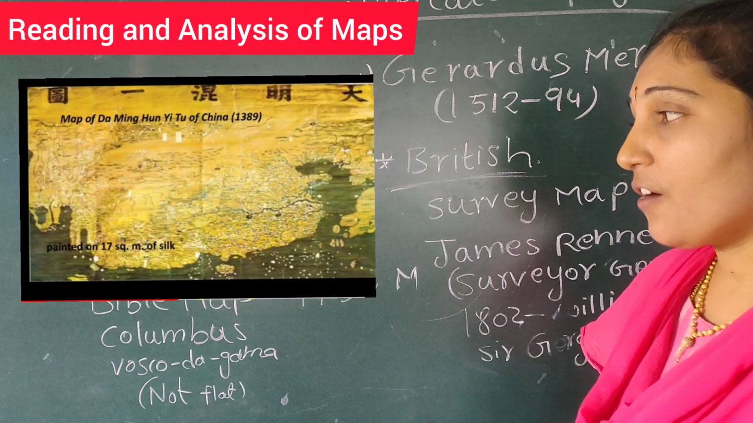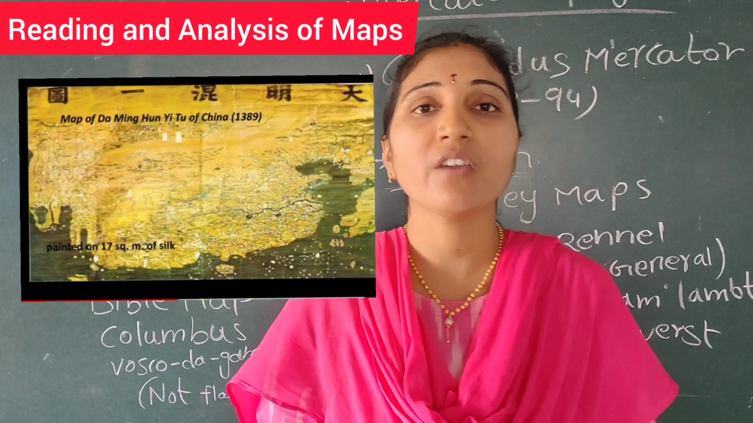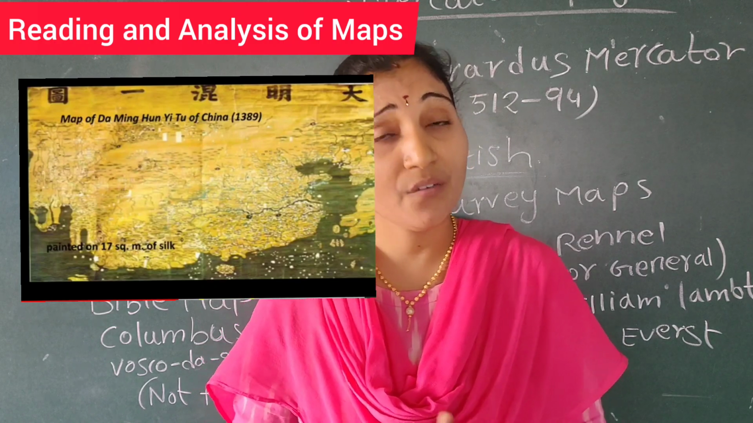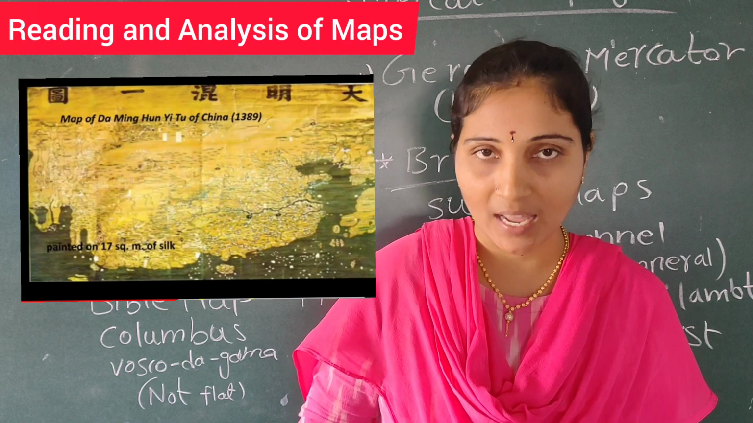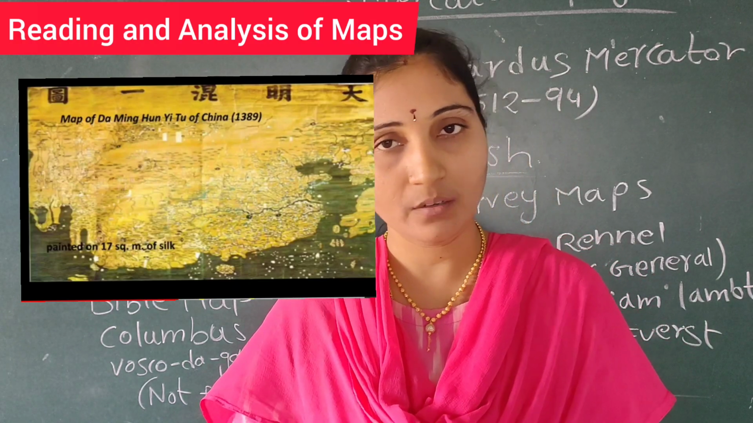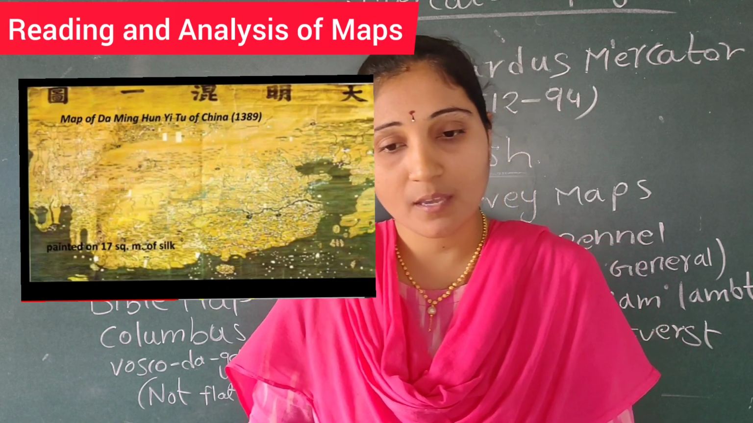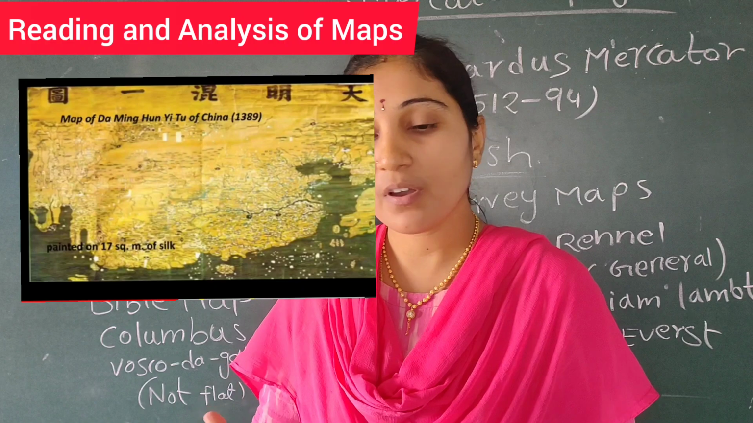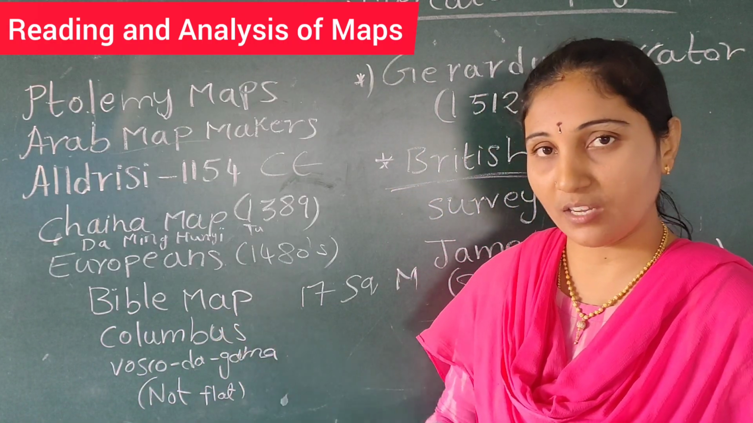After the map of the Chinese, the Europeans remodified Ptolemy's map. They remade Ptolemy's map, used mathematical calculations, and redrew the map in an accurate way. When we discuss accuracy, this is the first map drawn with the help of actual mathematical calculations.